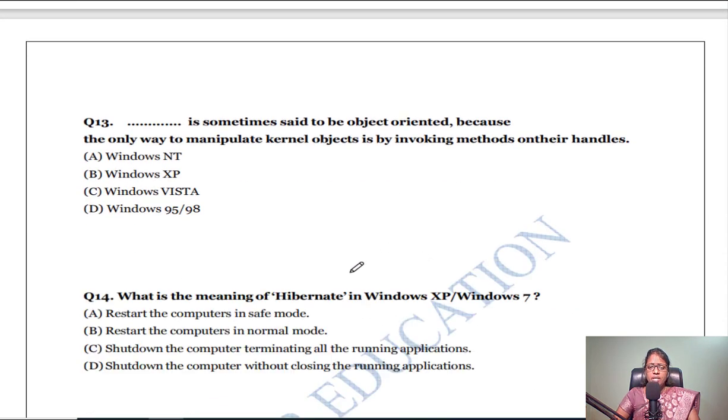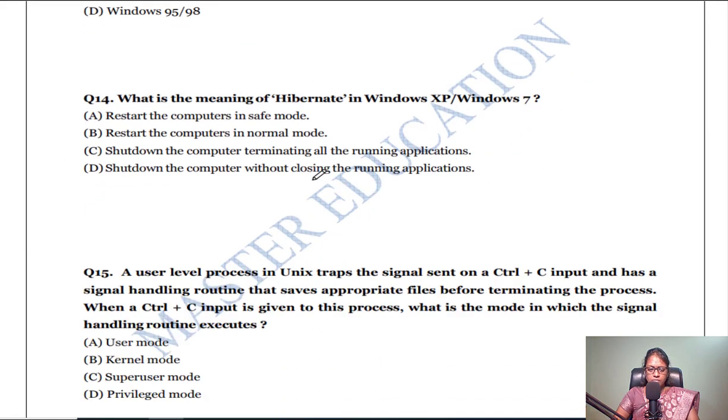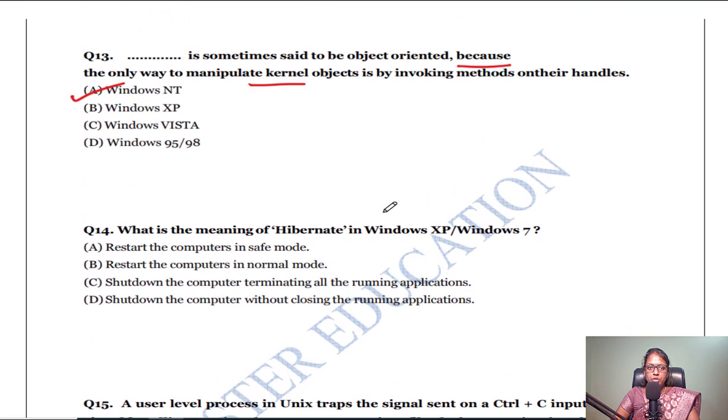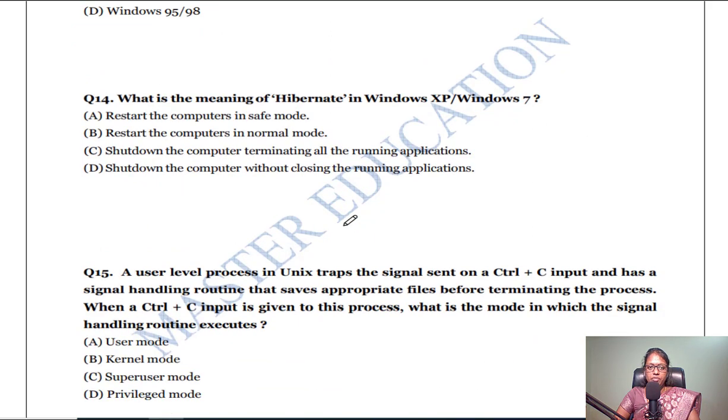The next question, it is sometimes said to be object oriented because the only way to manipulate kernel objects is by invoking methods on their handles. So Windows NT is the one which is used to manipulate kernel objects. The next question, what is the meaning of hibernate in Windows XP or Windows 7? The first one, restart the computer in safe mode. So if you want to restart the computer in safe mode, that is called standby.